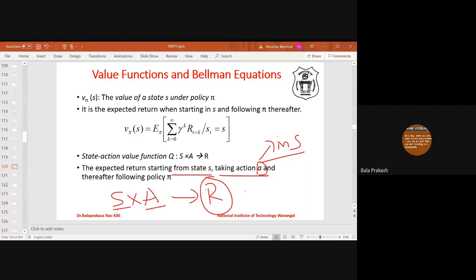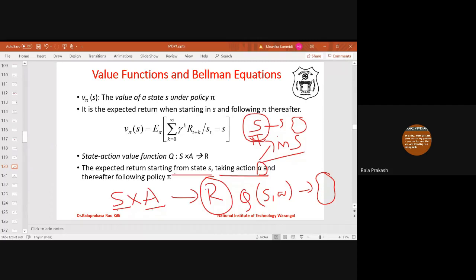So Q of S comma A assigns some real value. Whereas the value function with respect to a policy means the action to be performed depends on the policy from state S onwards.